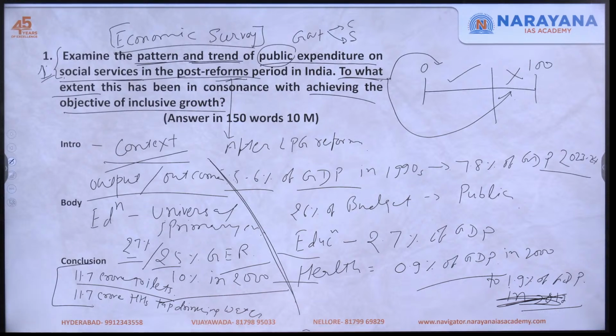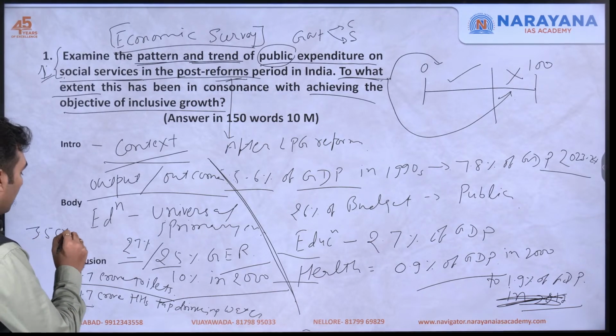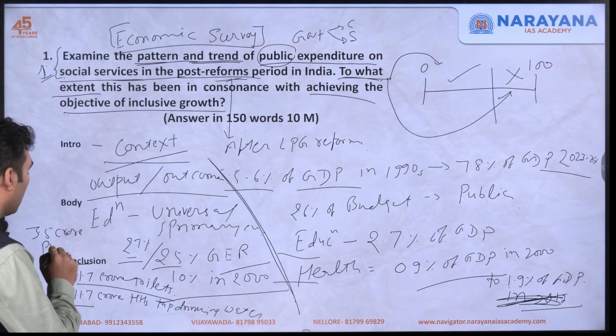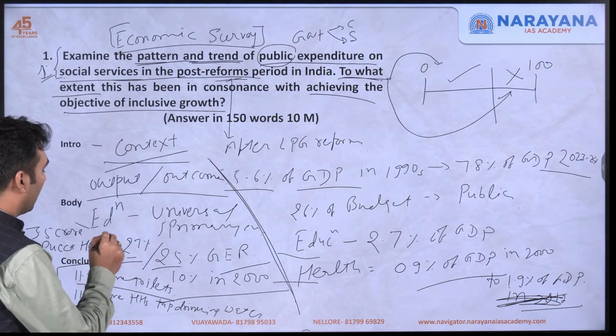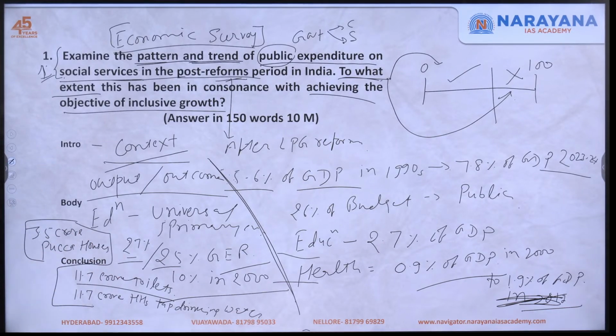Then in PM Awas Yojana we have also built houses: 3.5 crore pucca houses have been made under PM Awas Yojana.